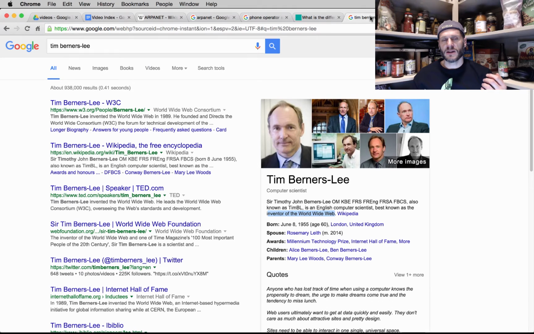So originally it was military, then it was opened up to academia, and then in the early 90s, 1993, Tim Berners-Lee was working at a place called CERN, the Center for European Nuclear Research, and he came up with this idea that we could start formatting all of this text with markup tags, with different tags, and then have browsers render it.